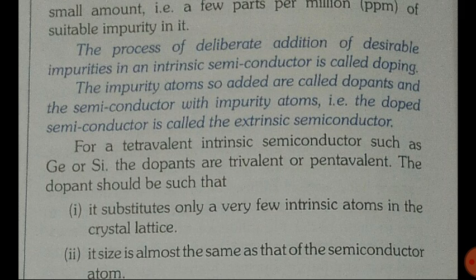But if we want to make it more conductive, if we want more electricity from the semiconductor, we mix some impurities in it. Sometimes we mix impurities to increase the number of free electrons, sometimes to increase the number of holes. Whenever we mix an impurity in a semiconductor to make it more conducting, that type of semiconductor is called extrinsic or impure semiconductor.